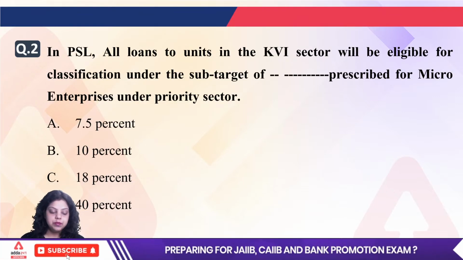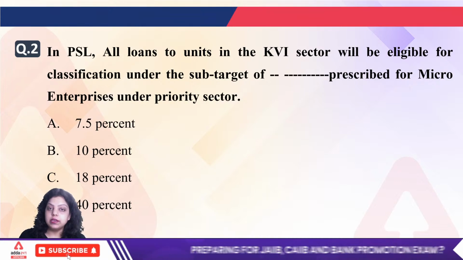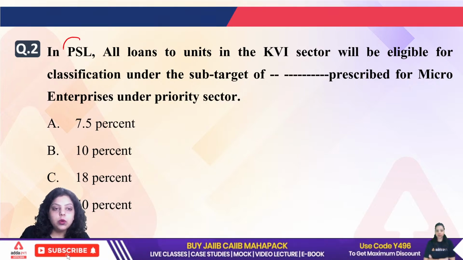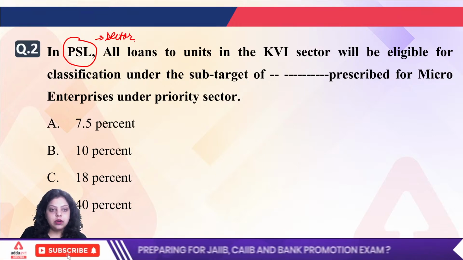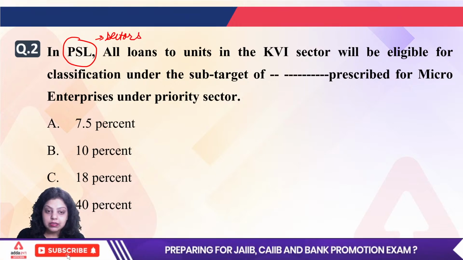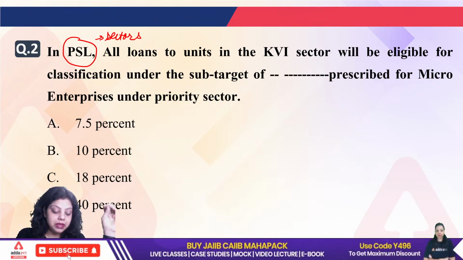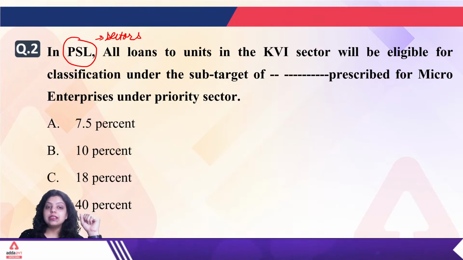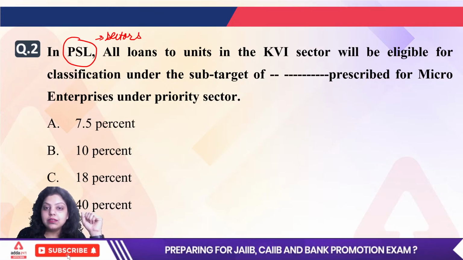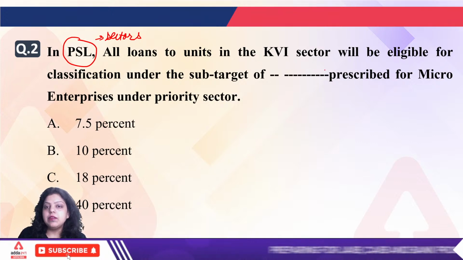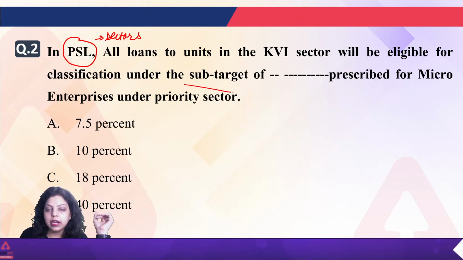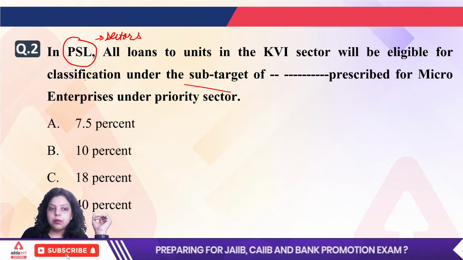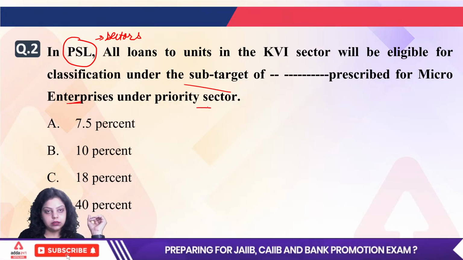Let's move forward. The second question is asking about PSL. First, let me know the full form of PSL and how many sectors there are in PSL. The question asks: all loans to units in the KVI sector will be eligible for classification under the sub-target of dash prescribed for micro enterprises under priority sector.